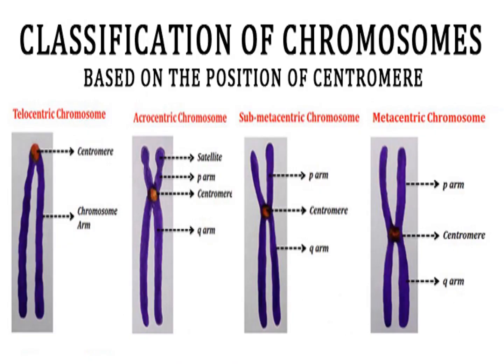Classification of chromosomes based on the position of centromere. Everybody see the picture. In the first, the centromere is at the top.